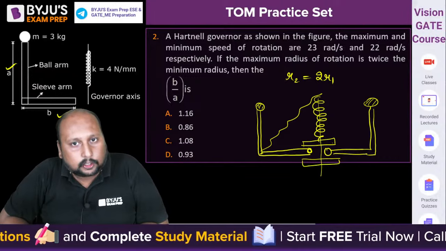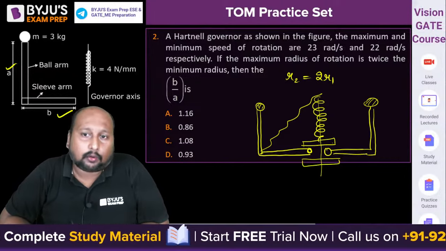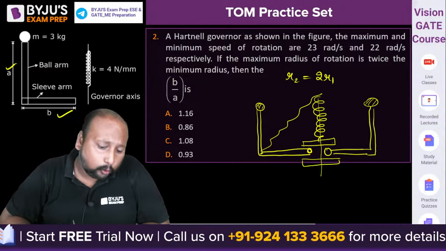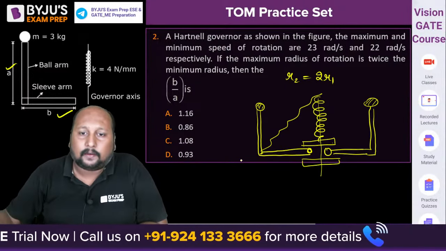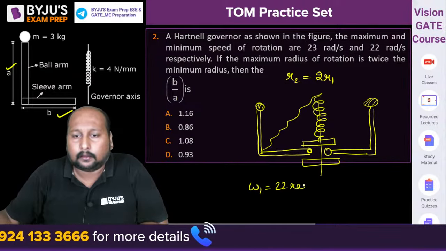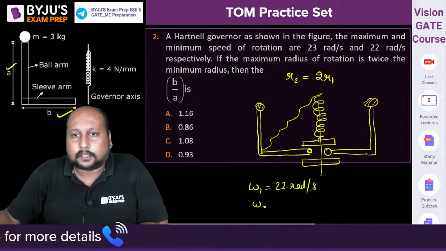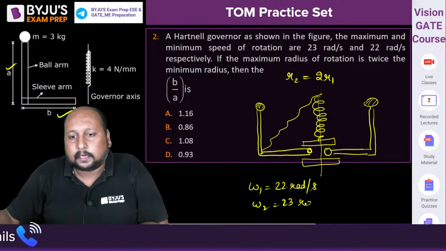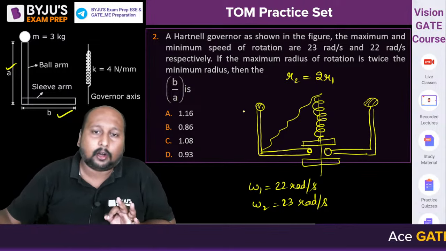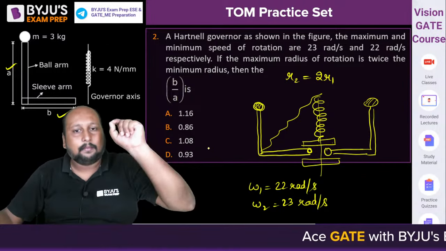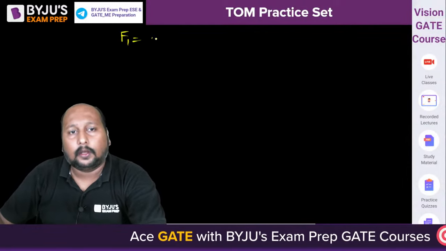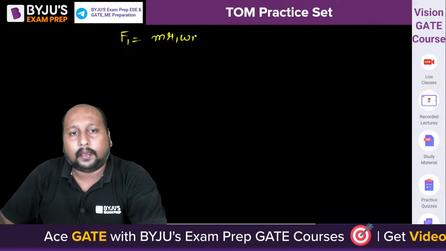They have also given you the relation between the radii of rotation, R2 is equal to twice of R1, and they have given you omega 1 and omega 2. Omega 1 is equal to 22 radian per second, and omega 2 is equal to 23 radian per second. So can we calculate the centrifugal force acting on the mass? We can find m r omega square. So we can say F1 is equal to m r1 omega 1 square.